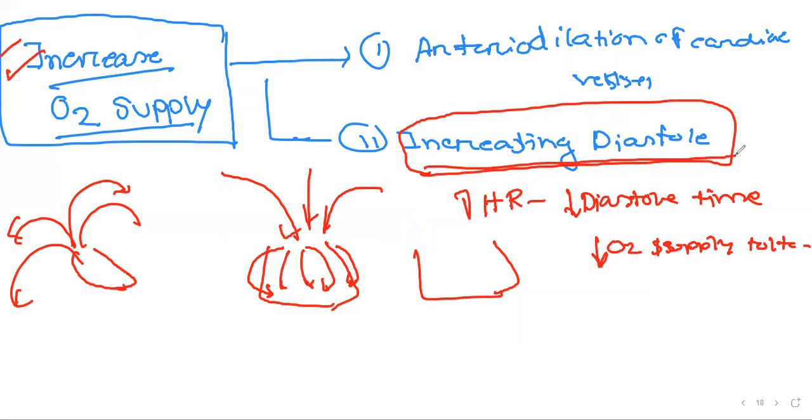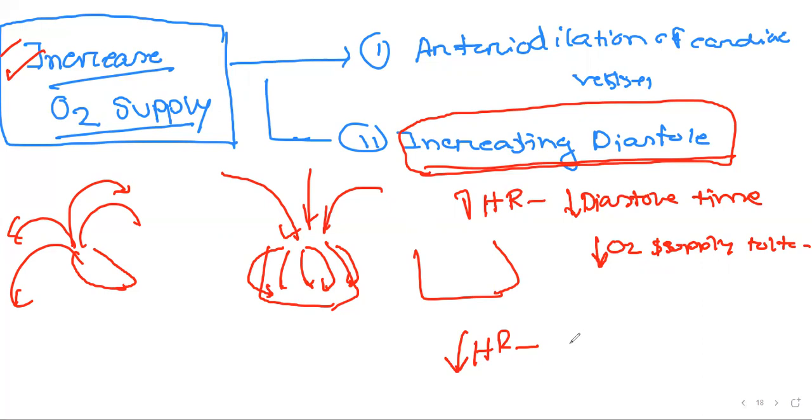By increasing the diastolic time. If we increase our diastolic time, the oxygen supply will be increased. And how do we increase our diastolic time? By reducing the heart rate. If we increase our heart rate, the main portion affected is the diastolic time.